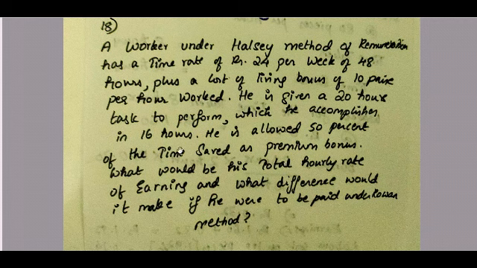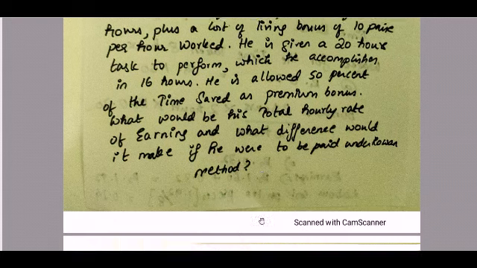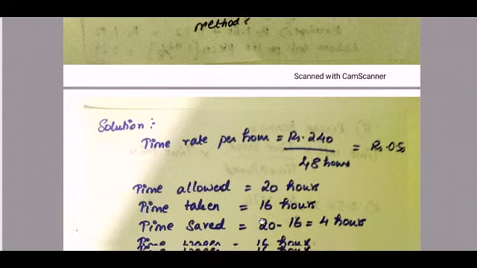So the standard time is 20 hours, and the time taken is 16 hours, so 20 minus 16, 4 hours, is your time saved. He is allowed 50% of the time saved as premium bonus. What would be his total hourly rate of earning, and what difference would it make if he is paid under the Rowan method? So we will calculate the amount of wages under both methods, Halsey bonus and Rowan bonus.